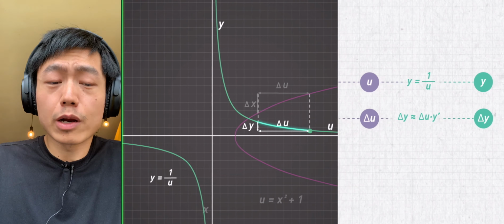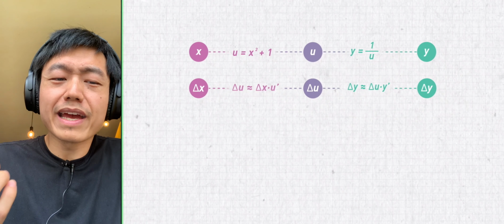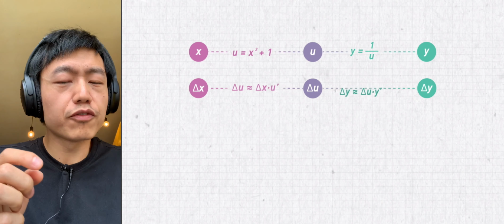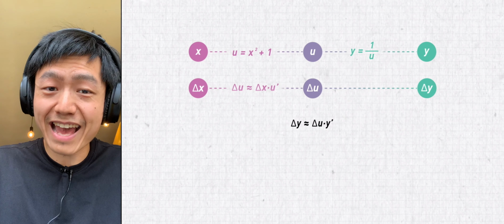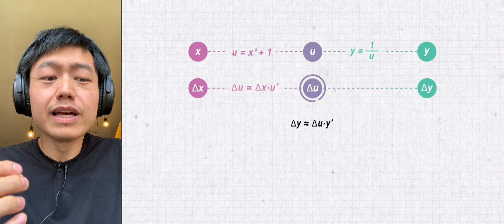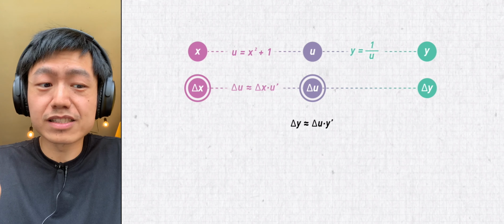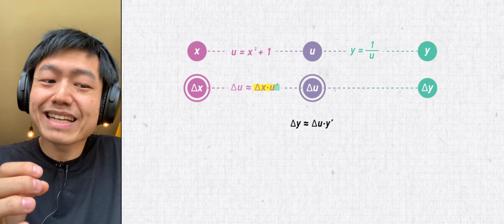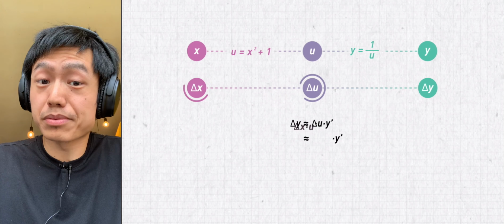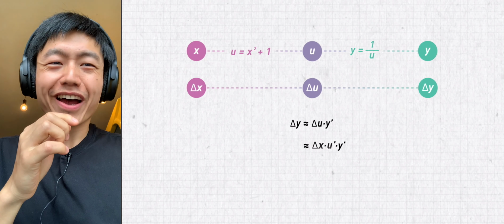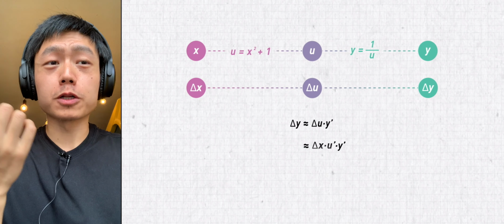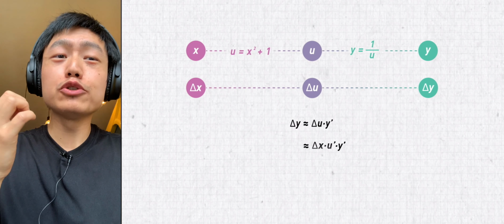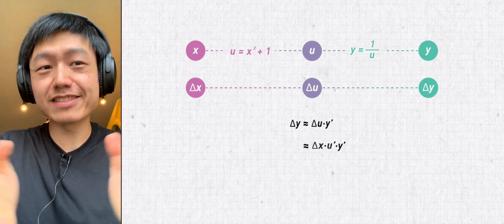After the preparatory work, we now begin to look for the impact of delta x on delta y. Because delta u is affected by delta x, we can express the delta u of these steps as delta x of the previous steps. That is, delta y is approximately equal to y prime times u prime times delta x.